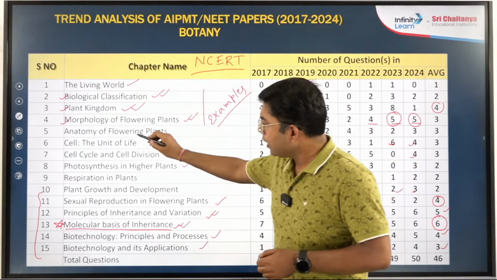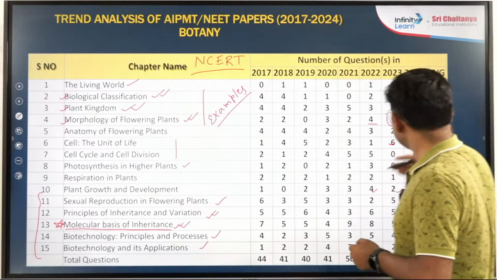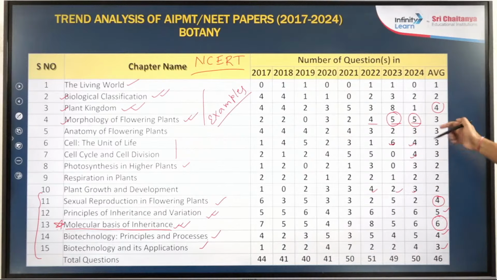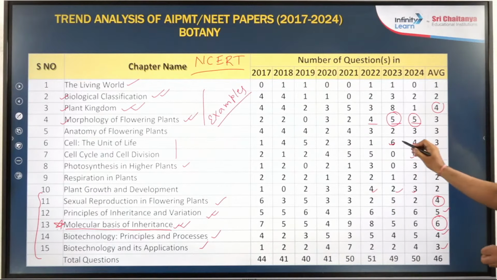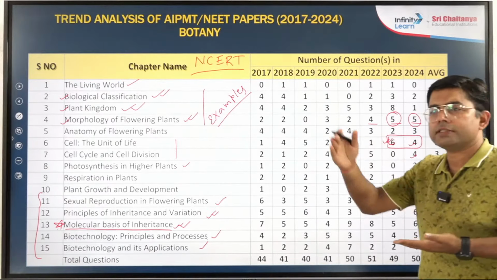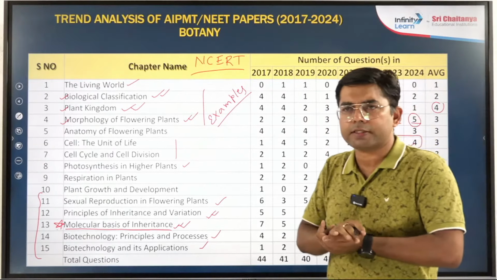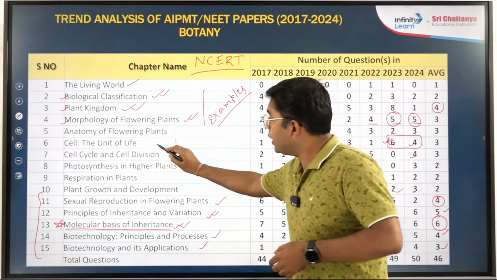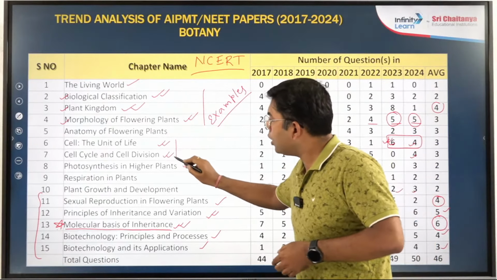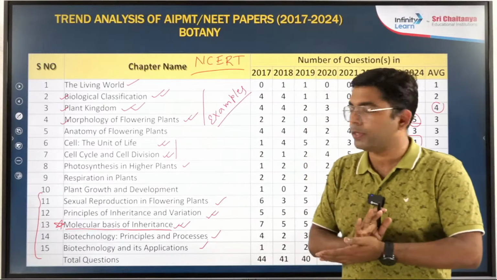Then in these chapters, if you see, the trend is very simple. More or less 2-3 questions are asked every year. Now in some years, if you see, cell is important. Sometimes a high number of questions are asked, sometimes a little less, but still it is very important. Again, these are all simple NCERT based topics.